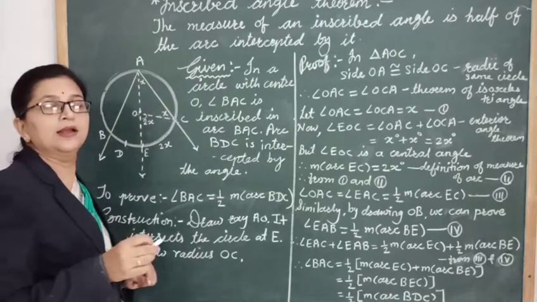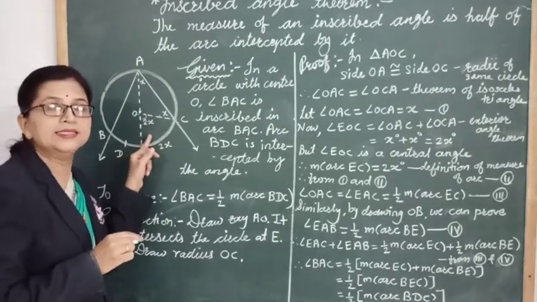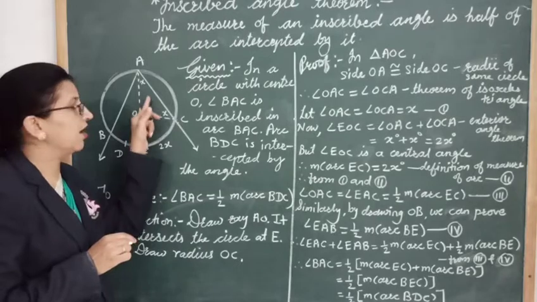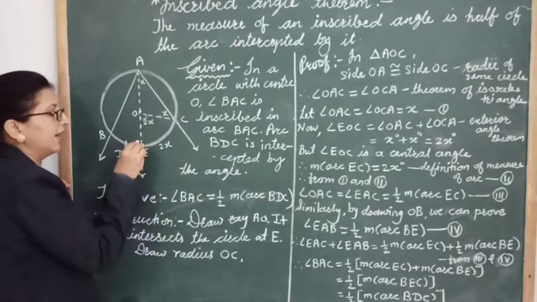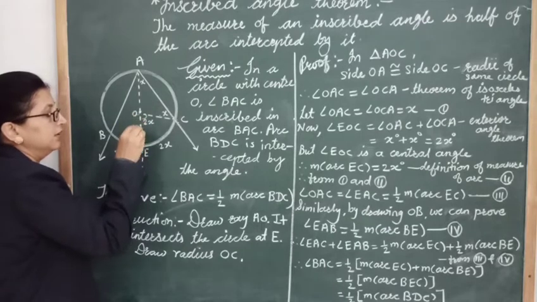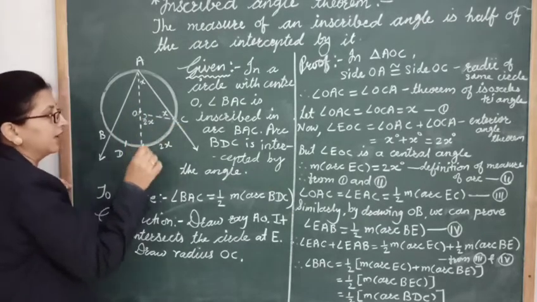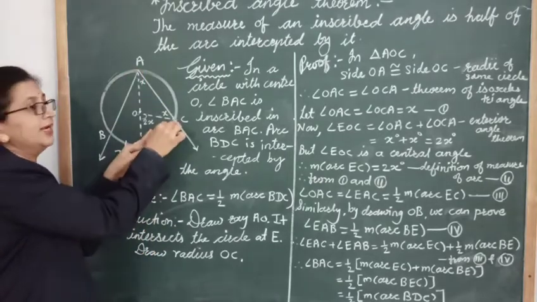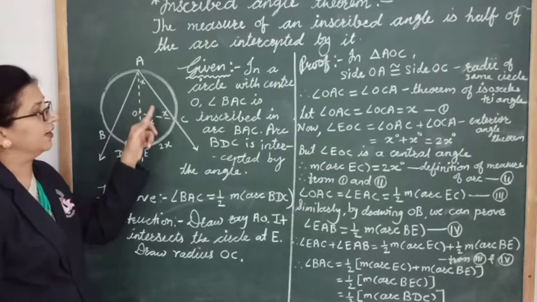And we know that the measure of an exterior angle is equal to the sum of the measures of its remote interior angles. So angle EOC, which is an exterior angle, is equal to angle OAC plus angle OCA, right?